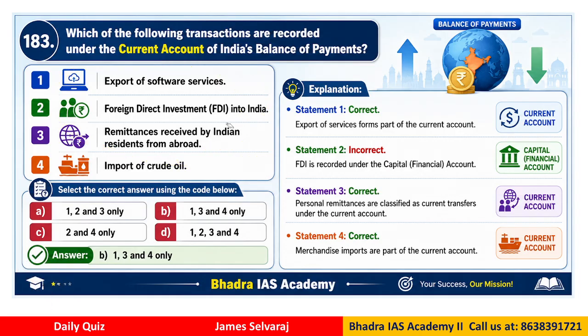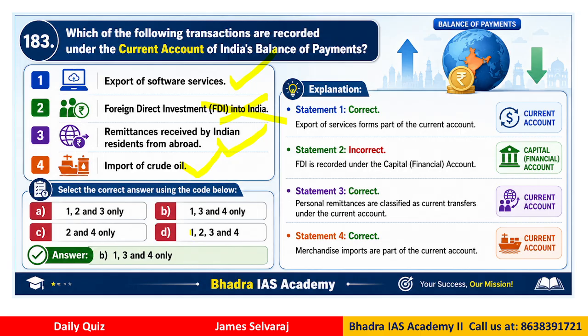So, if you look at the question, it is not that difficult, neither that very easy also. It is simply having a familiarity with the components of BOP. For example, export of services is current account. Why? Because goods and services export and import is current account. Foreign direct investment is capital account transaction, remittance is current account, import of crude oil is also current account.